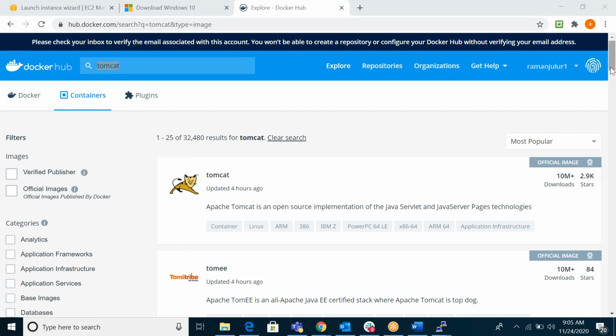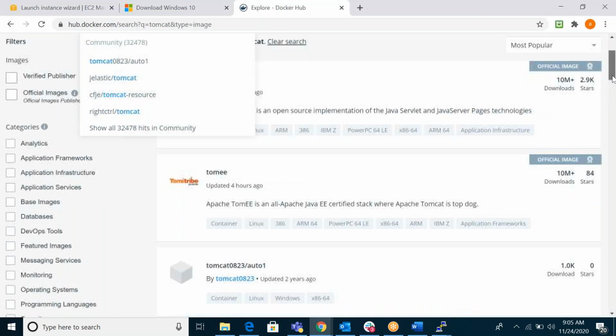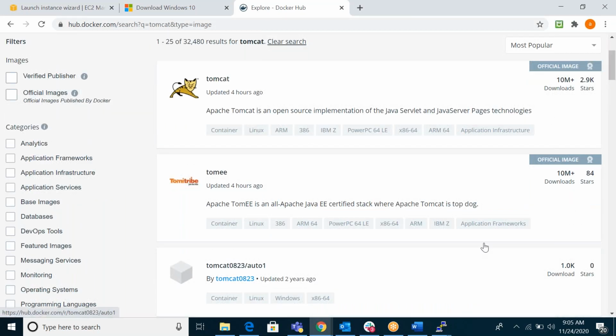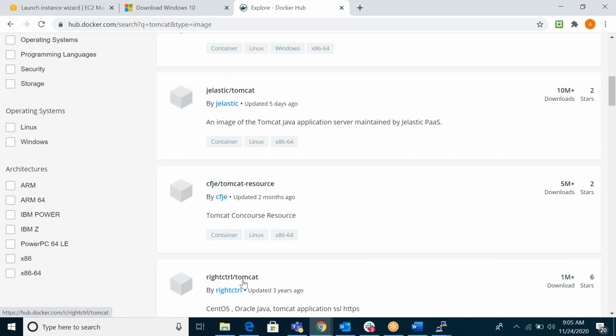If you come down, you can see some of the names. Always prefer the official images. Don't go for third-party images and all. Just prefer official images. Come down, you can see there are a lot of things. This guy uploaded this image here.